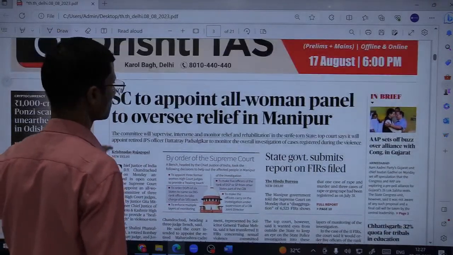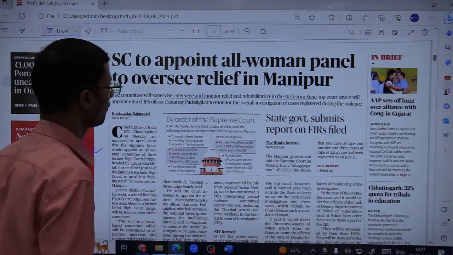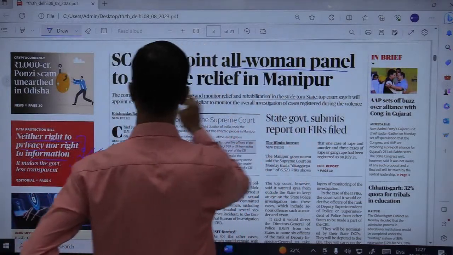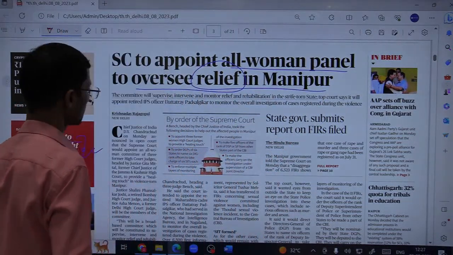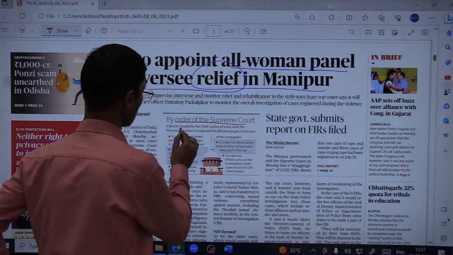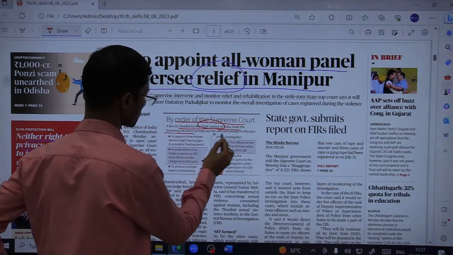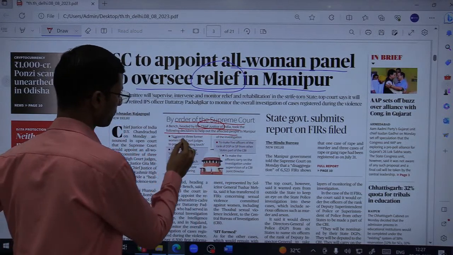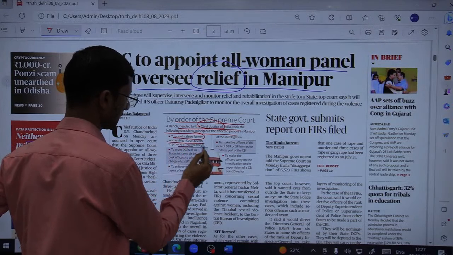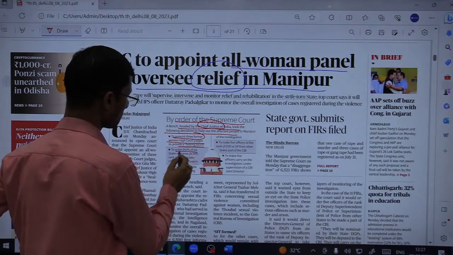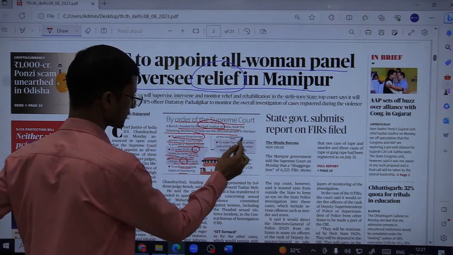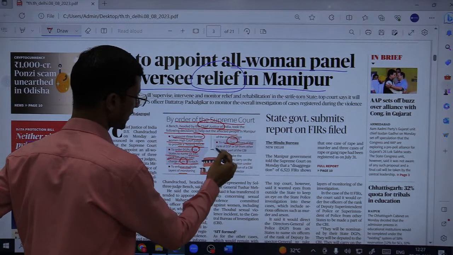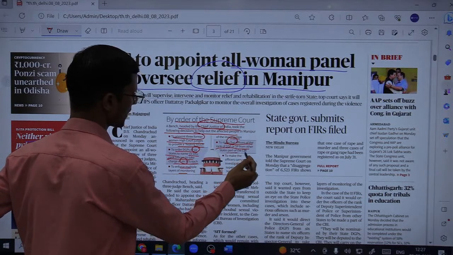उसके बाद अगर हम फ्रंट पेज पे देखें तो क्या है, SC has appointed, finally, all women panel to oversee relief in मणिपुर. ठीक है. तो नाउ फाइनली सुप्रीम कोर्ट जो है वो सोल्यूशन के साथ आया है, एंड बाय ऑर्डर ऑफ द सुप्रीम कोर्ट a bench headed by the Chief Justice of India took the following decisions to help out the affected people in Manipur: to appoint 3 former women High Court judges to provide healing touch, to order DGPs of the 6 states to name 6 DIG rank officers to take charge of 6 SITs each, to enforce multiple layers of monitoring of the investigation, and to make 5 officers of the rank of DSP or SP from other states part of the CBI.